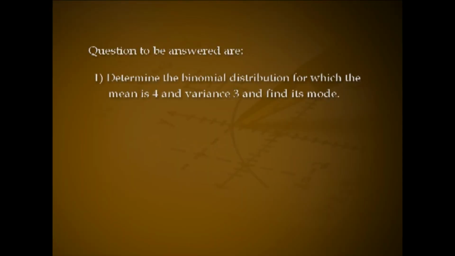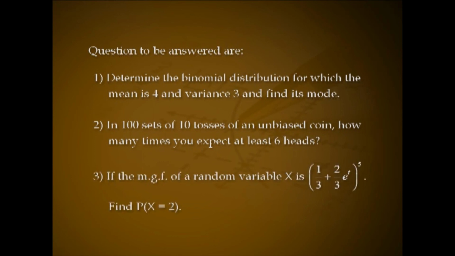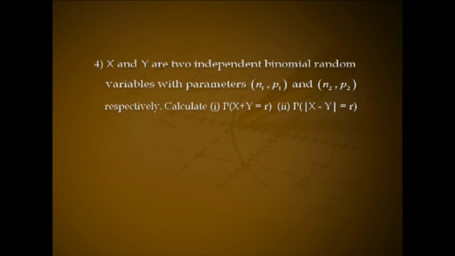Try to answer the following questions. Determine the binomial distribution for which the mean is 4 and variance 3 and find its mode. In 100 sets of 10 tosses of an unbiased coin, how many times do you expect at least 6 heads? If the MGF of a random variable x is (1 by 3 plus 2 by 3 e raised to t) all raised to 5, find probability of x equal to 2. X and y are two independent binomial random variables with parameters n1, p1 and n2, p2 respectively. Calculate number 1, P of x plus y equal to r, number 2, P of modulus of x minus y equal to r.